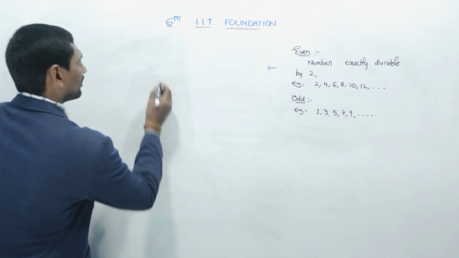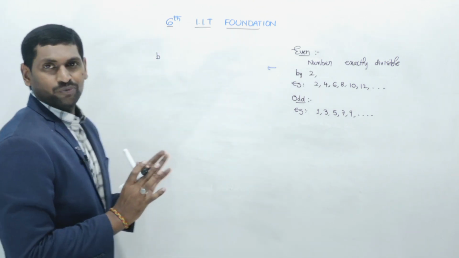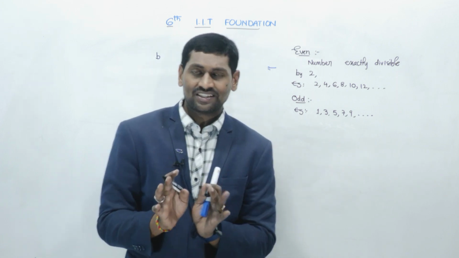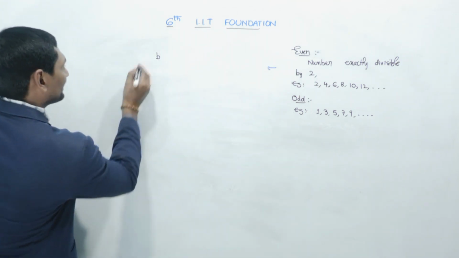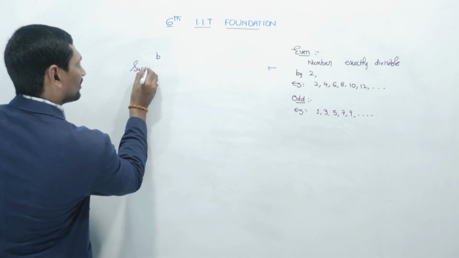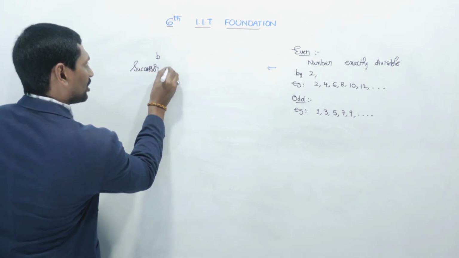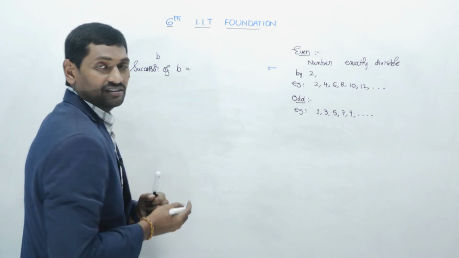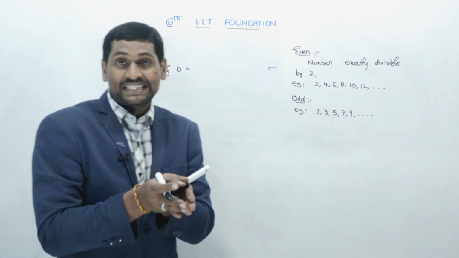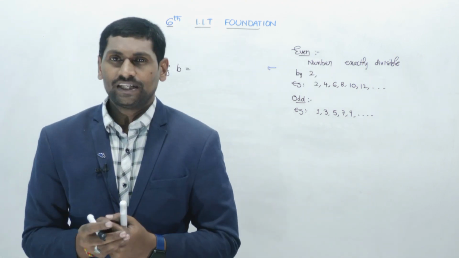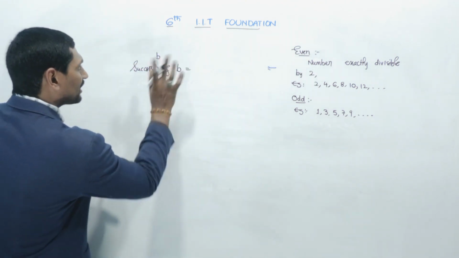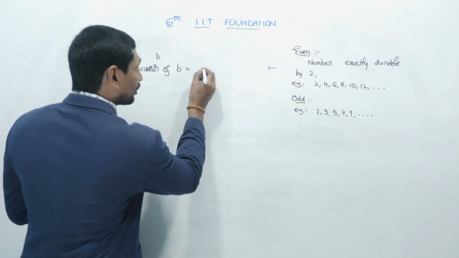B is a number which can be any natural number. I don't know whether it is 2000 or 2001, whatever. How do you write the successor of this number? Successor of B. As we discussed, successor is nothing but the immediately next number, right? So what will be the immediately next number for B in the set of natural numbers?